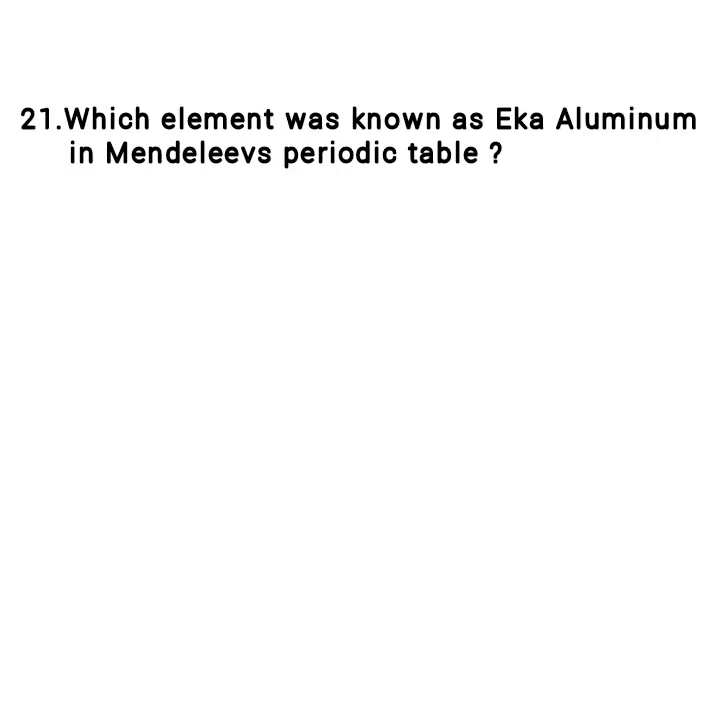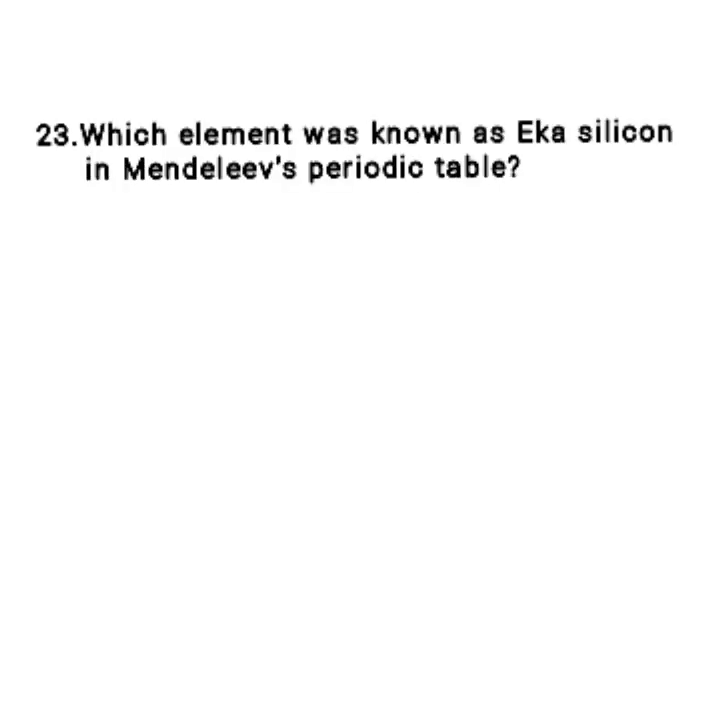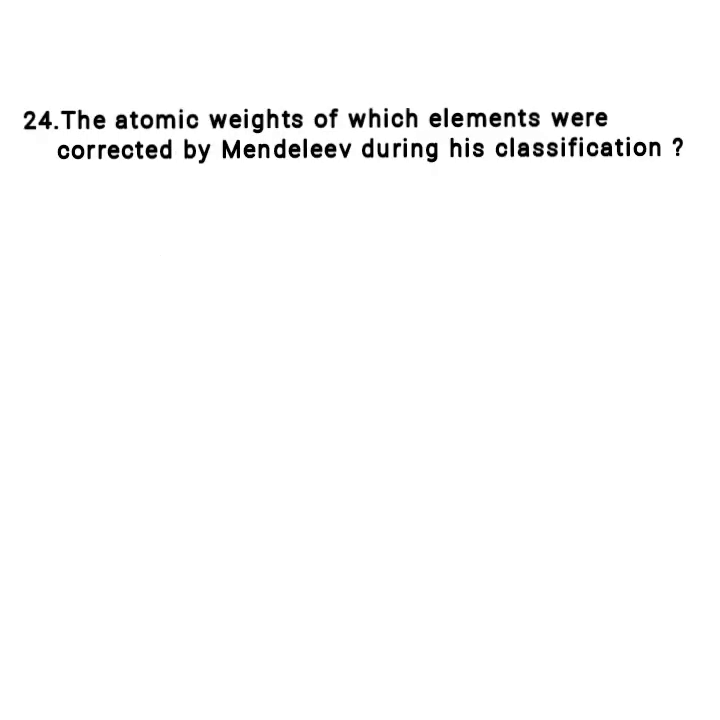In Mendeleev's periodic table, the element below aluminium is known as eka-aluminium. Which element was known as eka-aluminium? Answer, gallium. In Mendeleev's periodic table, the element below silicon is called eka-silicon. Which element was known as eka-silicon? Answer, germanium. The atomic weights of which elements were corrected by Mendeleev during his classification? Answer, beryllium, indium, gold and platinum.